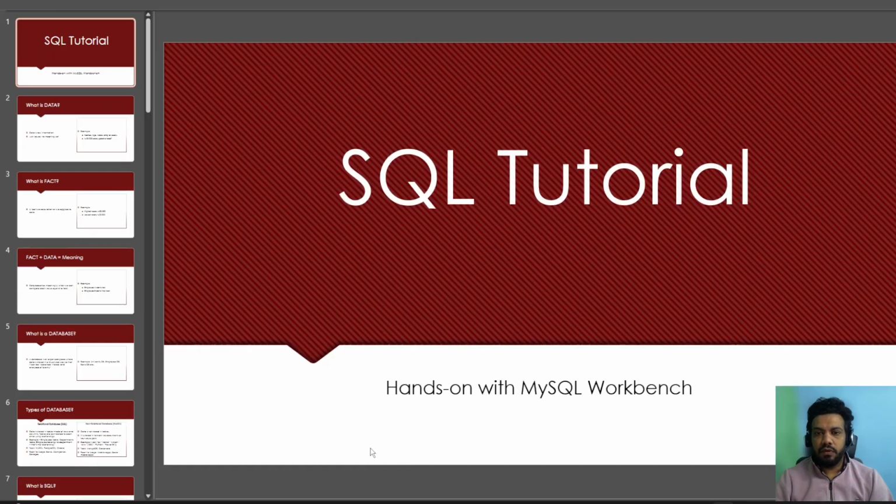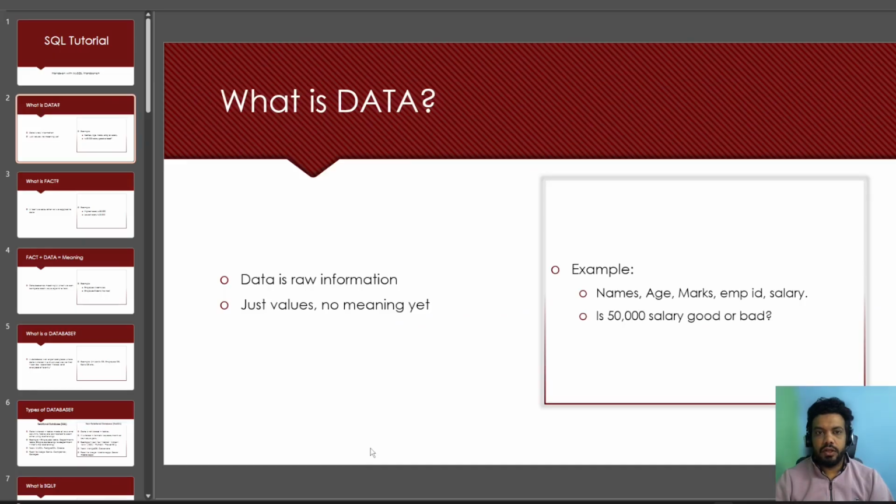We will cover SQL from very basics because if your basics are clear, then it will be easier for you to understand the complex or advanced SQL concepts. So let's get started. So let's first understand what is data.